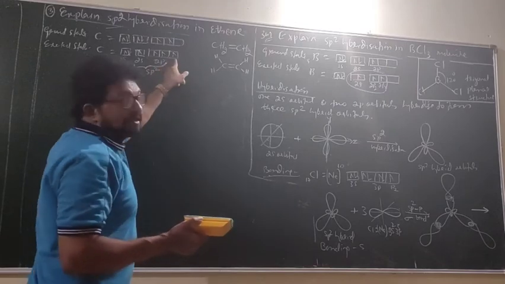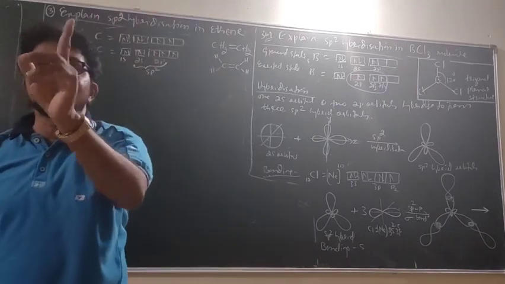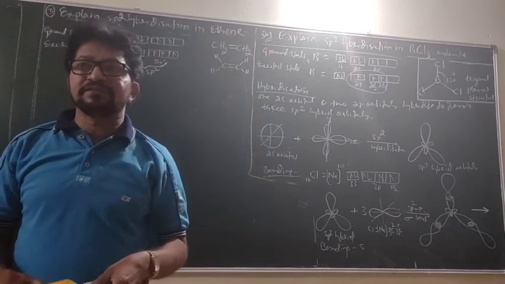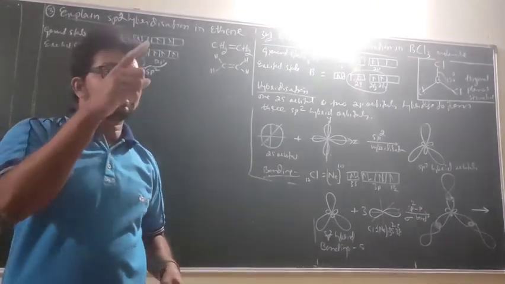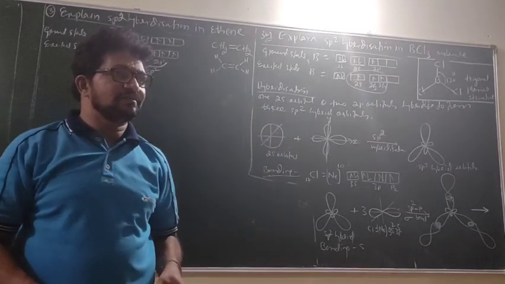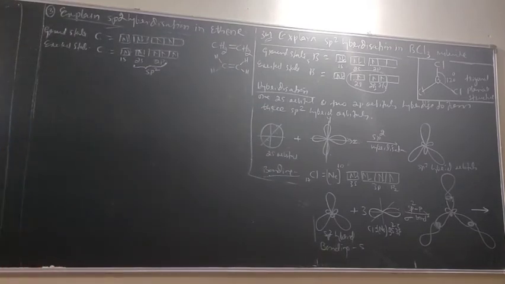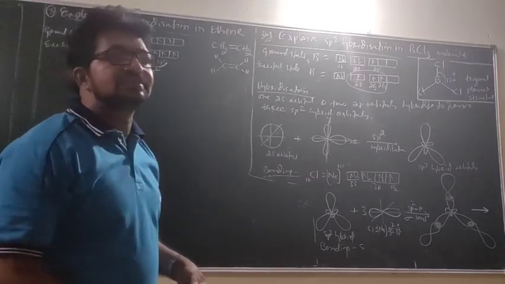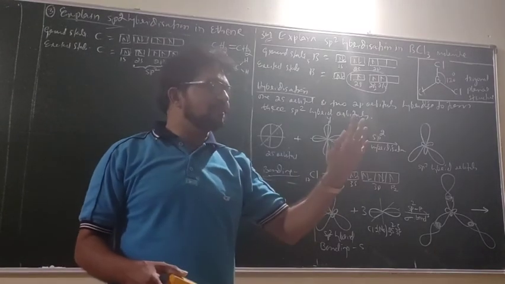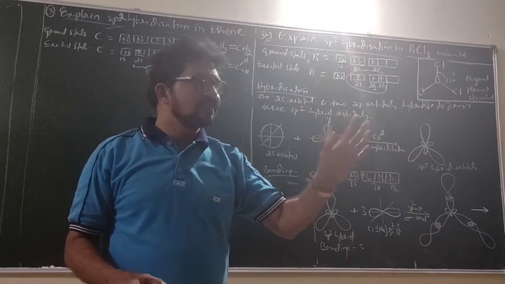Now, one orbital I have purposely left. Can anyone tell why? That is only forming the pi bond. Because pi bond is not a hybrid orbital. Then does the pi bond not need electrons? So that is why that orbital is there.